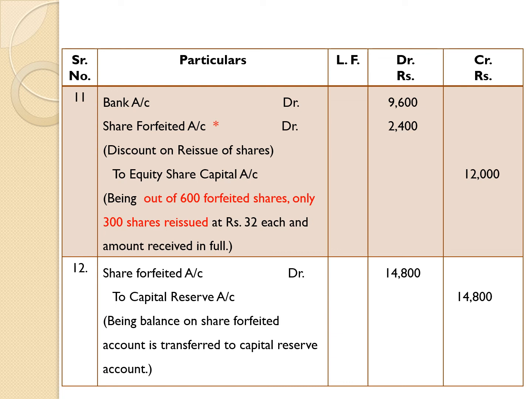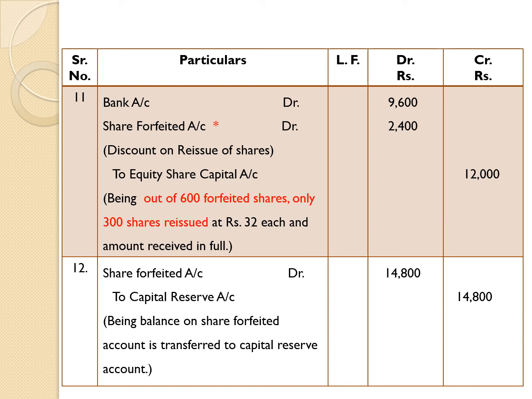In entry number 10 we have given credit to share forfeited account, and in entry number 11 we have given debit to share forfeited account.